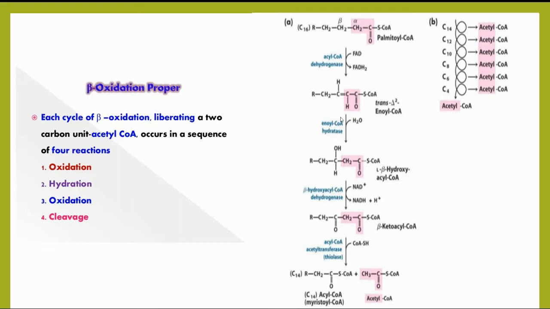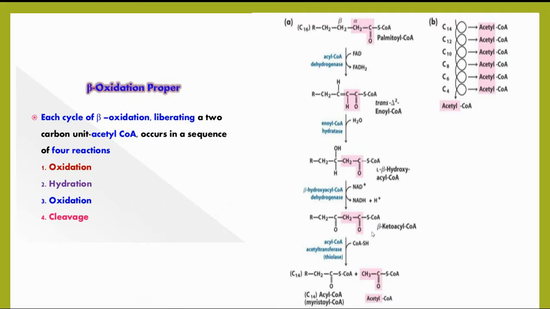From the 16-carbon compound, 2 carbons are removed, resulting in the formation of a 14-carbon compound. This new compound is known as the new acyl CoA, containing 2 carbons less than the original, formed along with acetyl CoA. How are this acetyl CoA and acyl CoA formed? By the step known as cleavage.